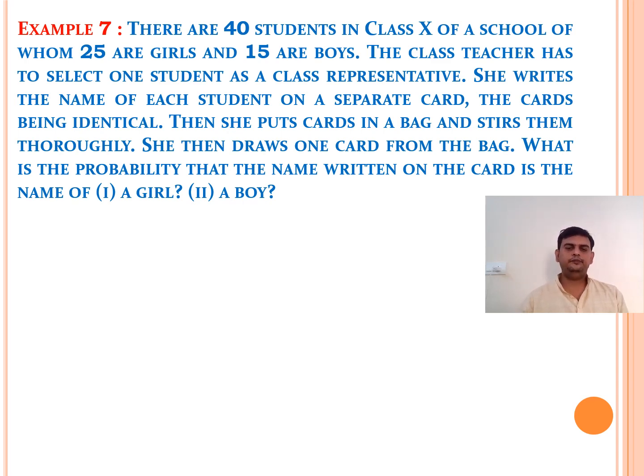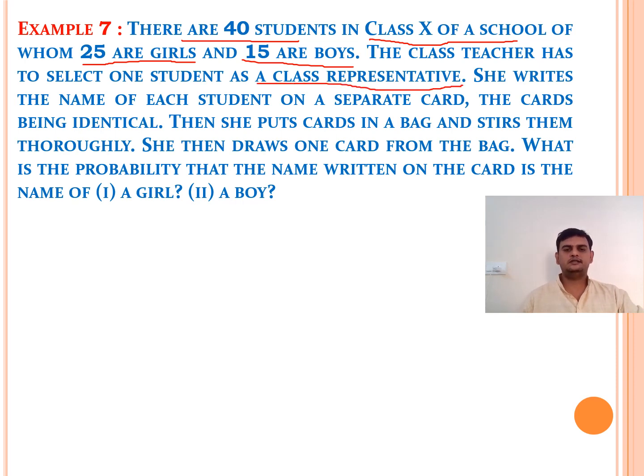Very easy problem. We need to just understand the question. We have a 10th class. There are 40 students in a class. Out of that 40, we have 25 girls and 15 boys. The class teacher has to select one student as a class representative.